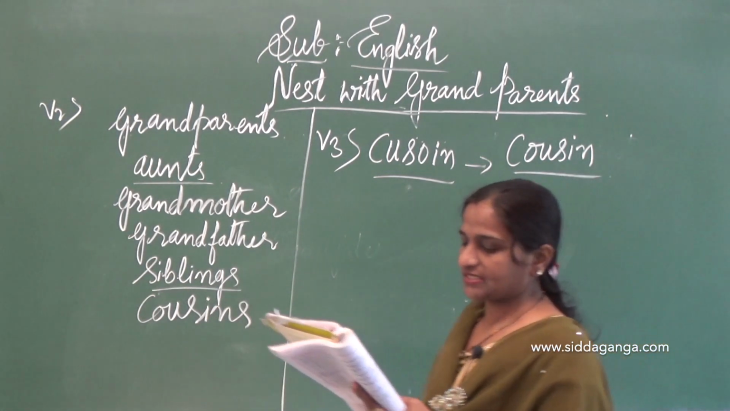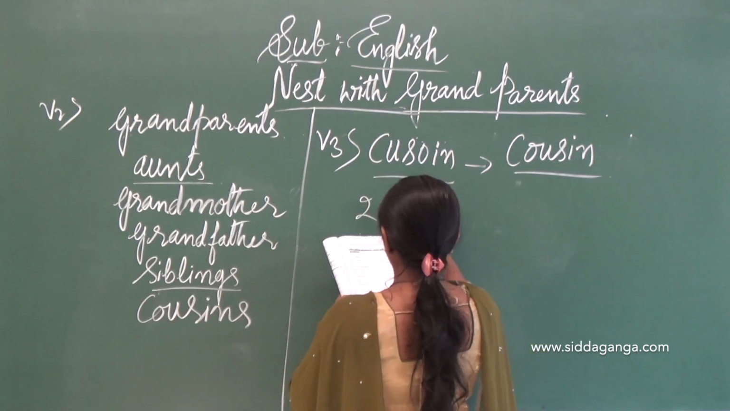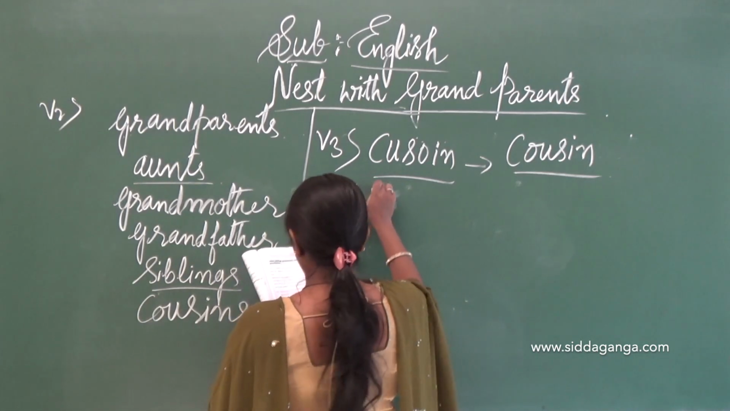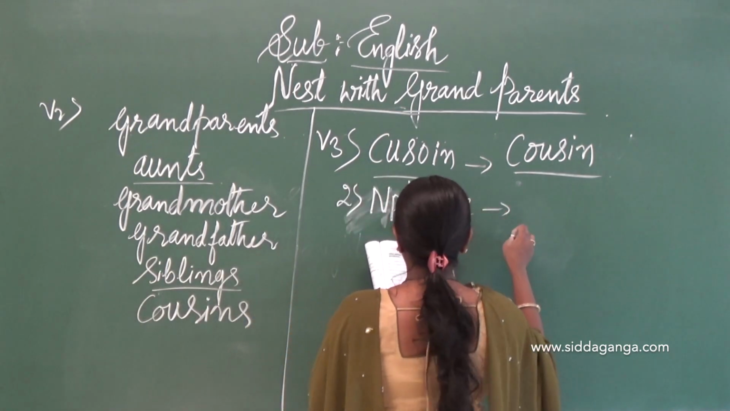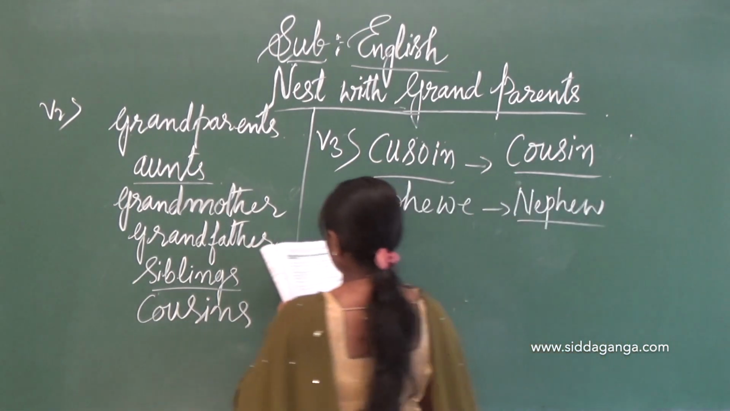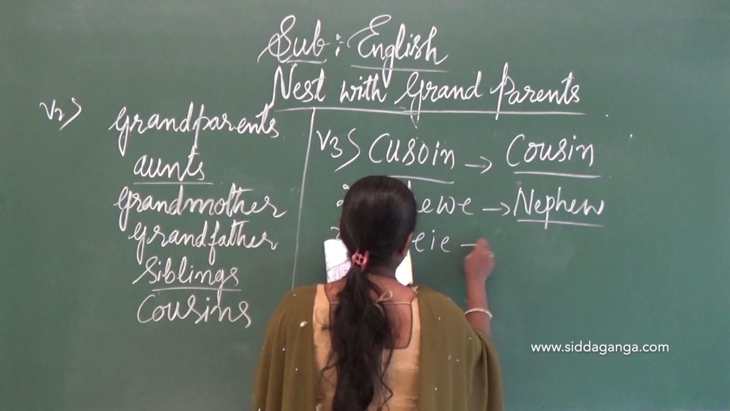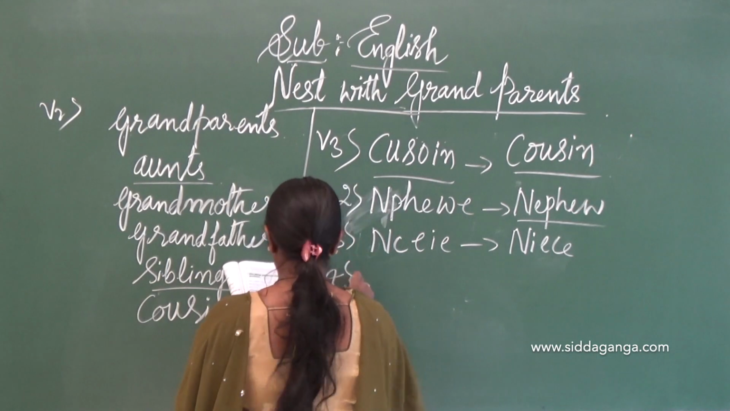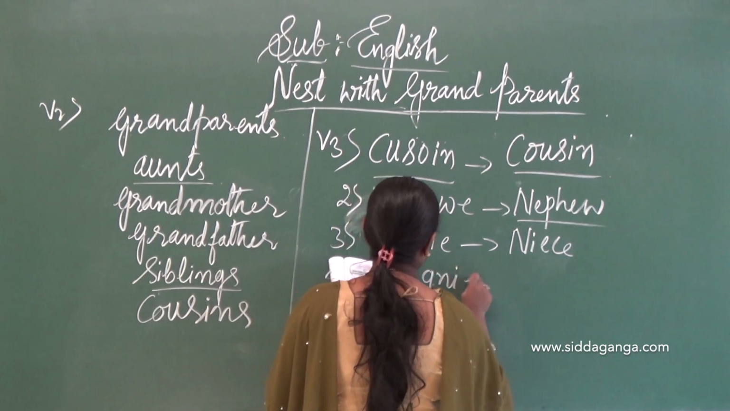So like that. Second one, meaningful word. So there NPHEWE is given. Actually it is nephew. Right. NCEIE is given there. Niece. NIECE. Fourth one, SBLIGNI is given there. It is sibling.